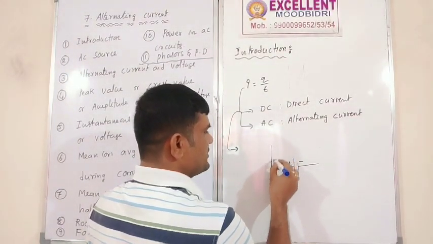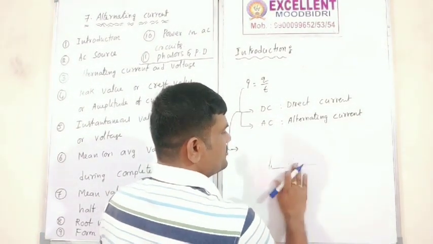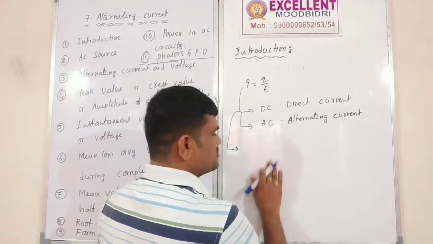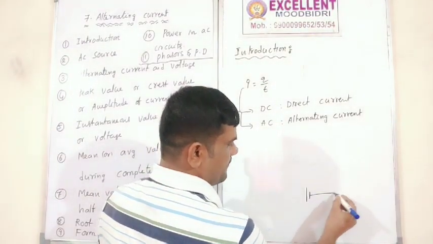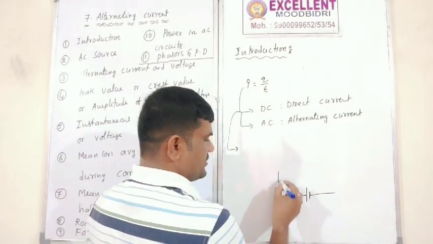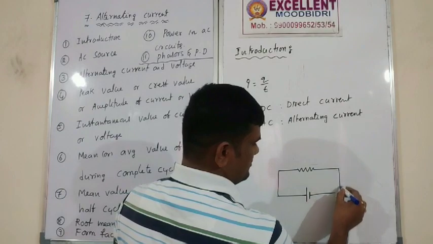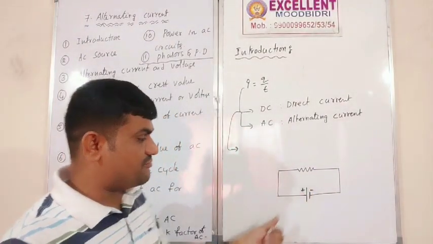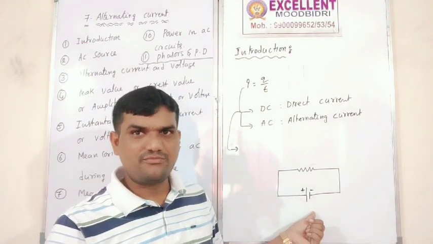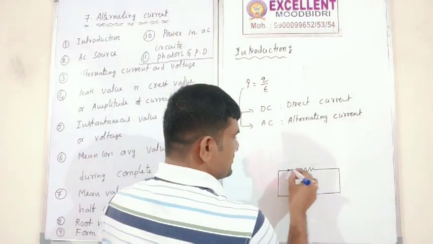Either upward or downward direction is no problem, but I can draw the diagram. Here I arranged one resistor, with positive and negative. This is the symbol of battery.